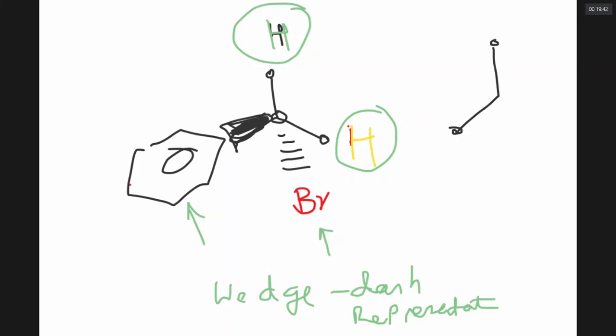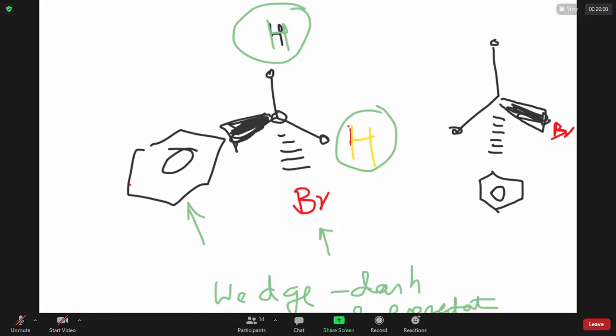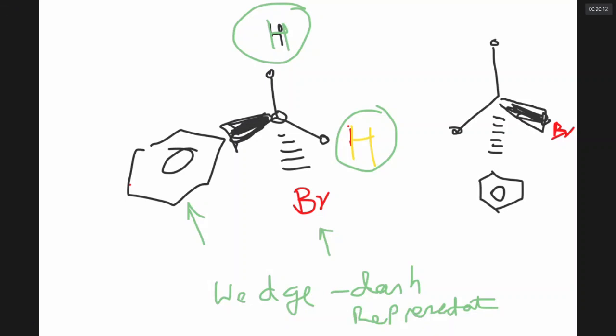Now the important part: the broken line I am going to put phenyl and the solid wedge I am going to put Br. You understand? Front will become back, back will become front in the mirror image. Yes or no? That's very important.